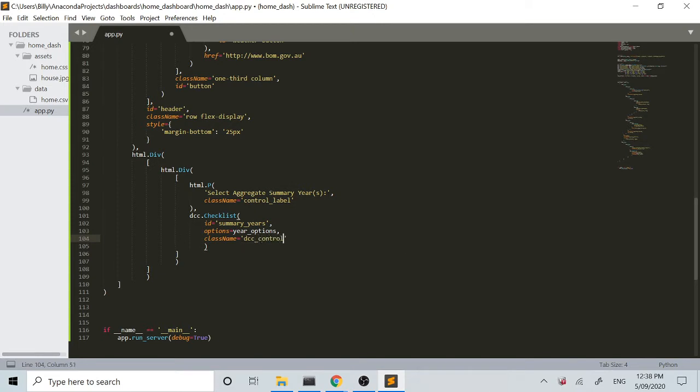So that'll be our options, and then we'll have a class name, we'll call it dcc_control, which again is linking back to the CSS file. And value, we're just going to pass it an empty list. I'll show you what would happen if we change that in a second.